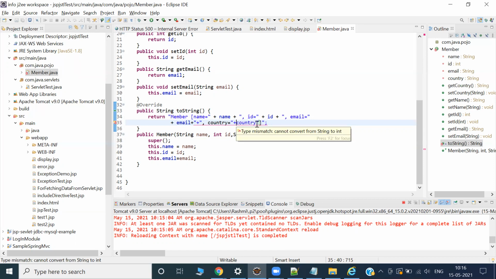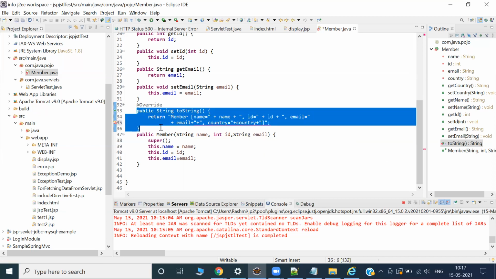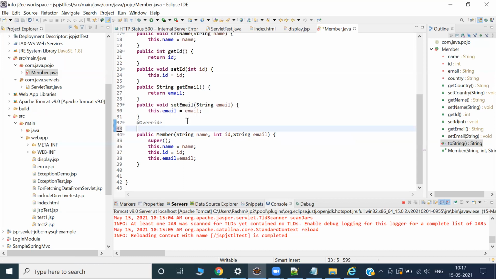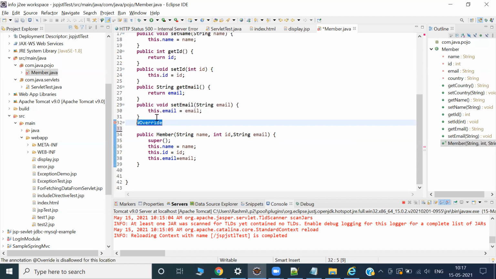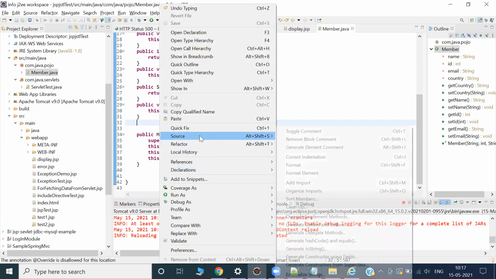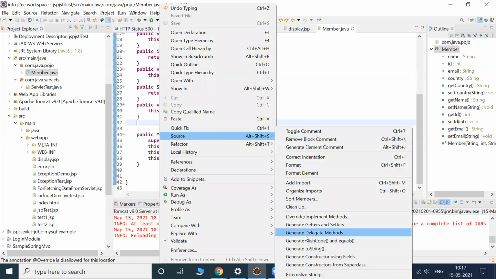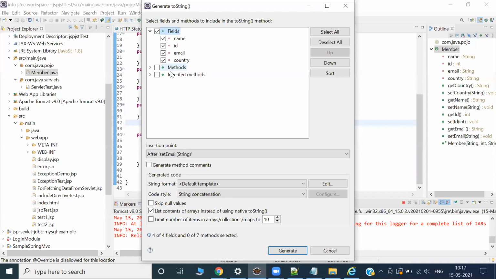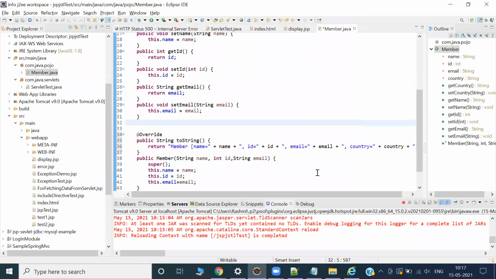Okay, got it. We can do that also. That will be good. Right click, source, generate toString, or else we can do it in that way also. That is easy. Do you remember initially we used to write this dot id is equal to id? That is easy. Generate. Okay, fine.